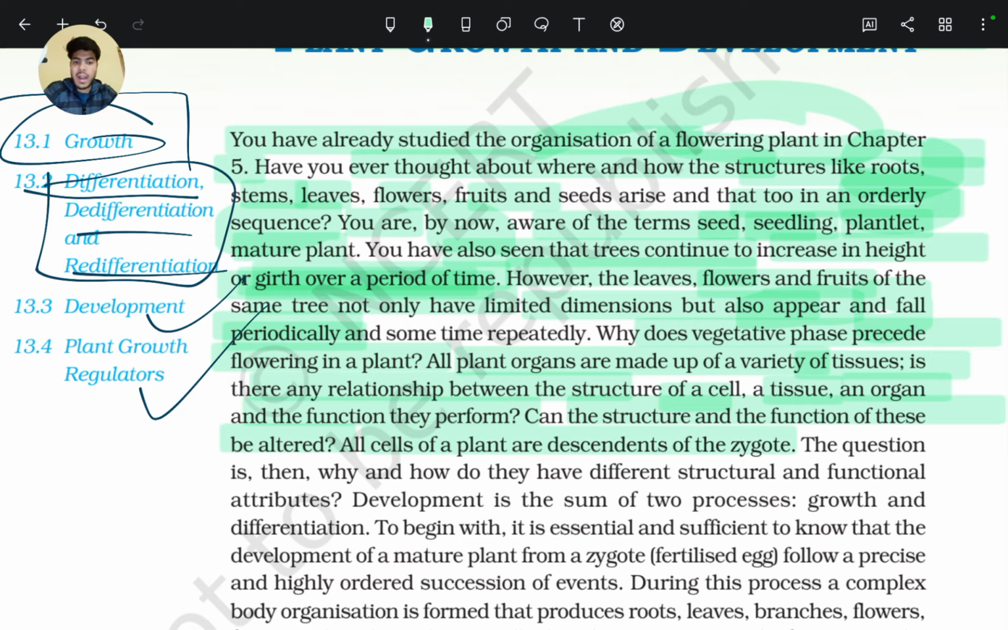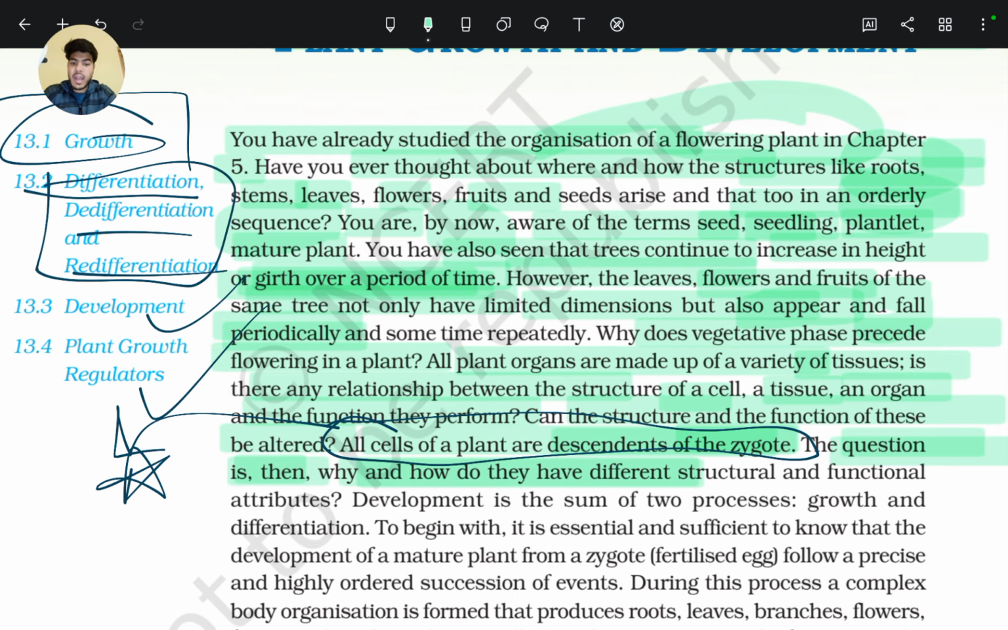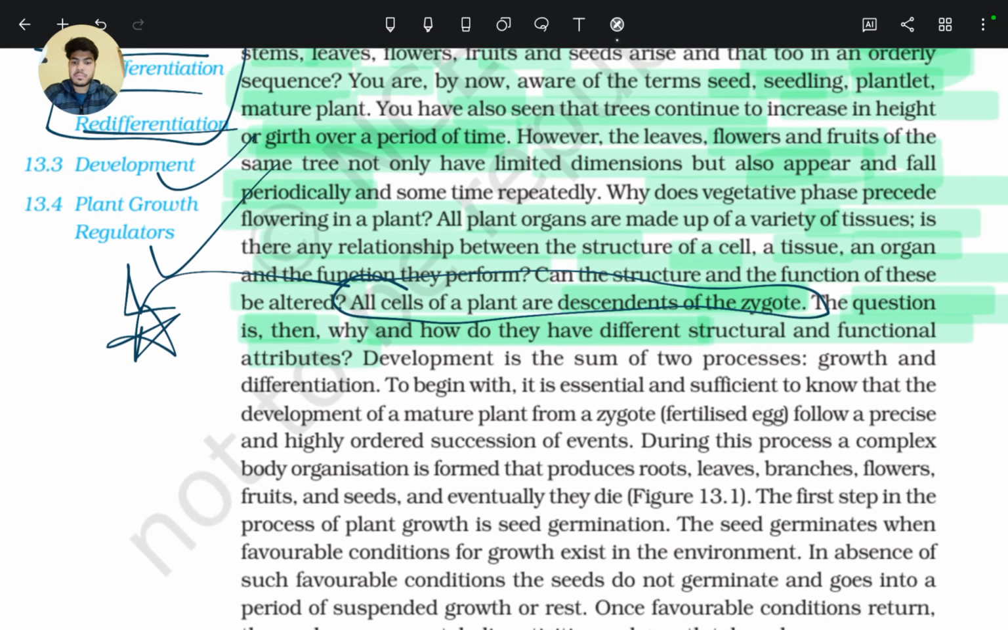All cells of a plant are descendants of the zygote. See, all the structures of the plant are formed from the zygote. Zygote is the initial structure. This is an important line: all cells of a plant are descendants of the zygote. So the question is then why and how do they have different structural and functional attributes?